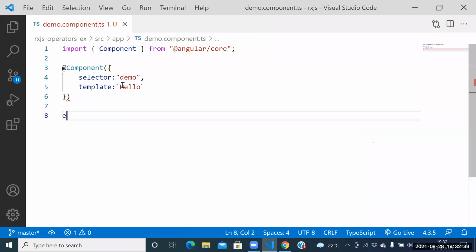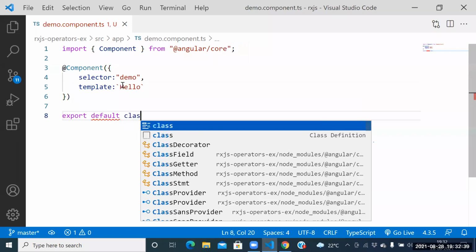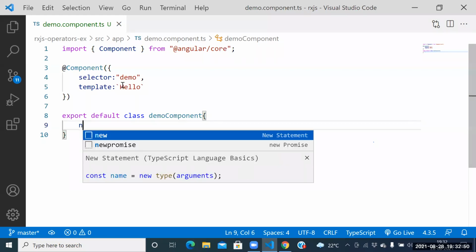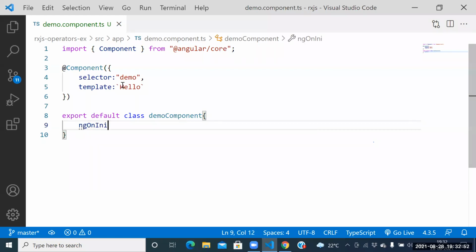Next one, guys. How to export the component? Export default class. Which component here? Export default class DemoComponent. We need to write the demo component here. Okay, guys, what is the first life cycle hook? ngOnInit. Here itself we have the first life cycle hook, the first life cycle hook is ngOnInit.